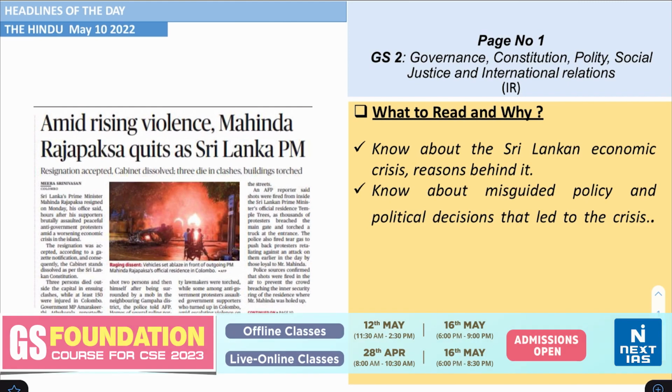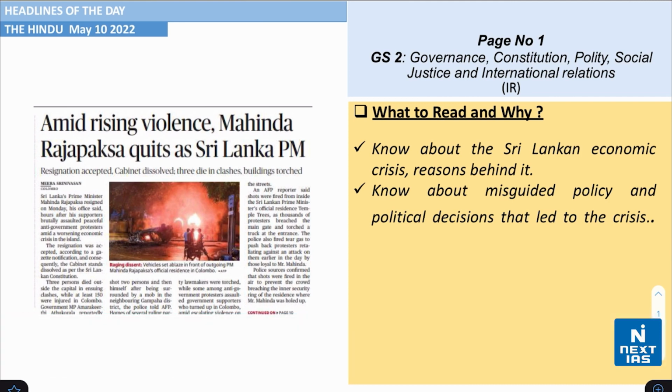We're discussing the Hindu newspaper dated May 10, 2022. Firstly, let me tell you that there are no significant headlines relevant to General Studies paper 1, so we'll directly switch to the discussion of headlines relevant to General Studies paper 2, followed by General Studies paper 3. Now, starting with General Studies paper 2 relevant headlines, I would want you to take a look on page number 1 coming from the topic of international relations.